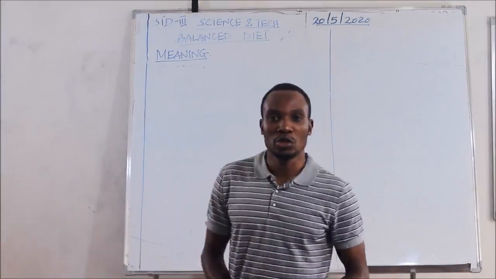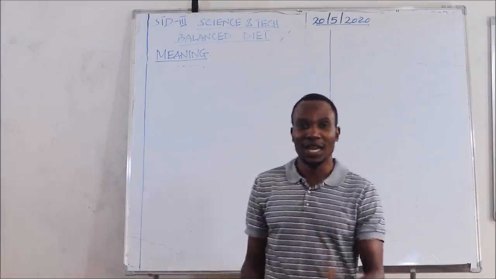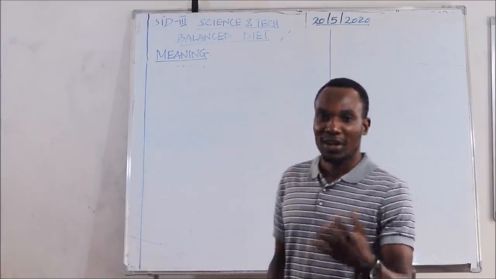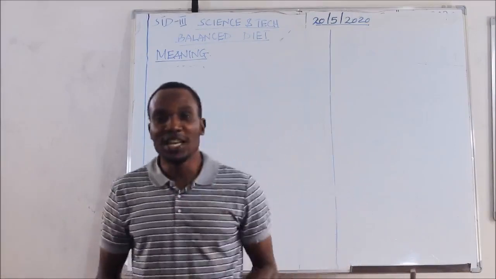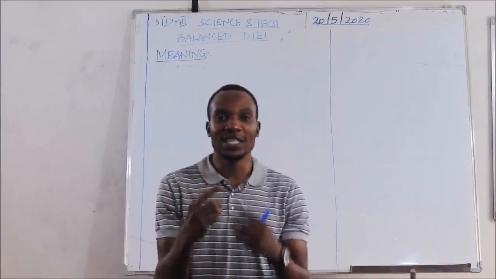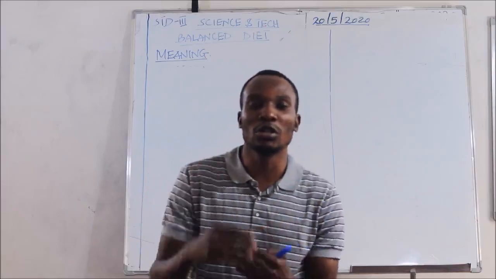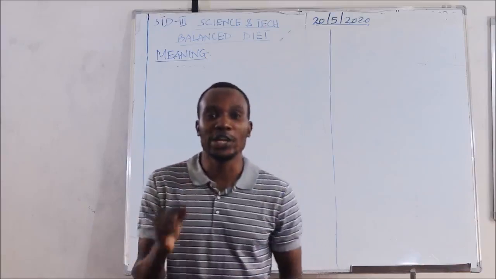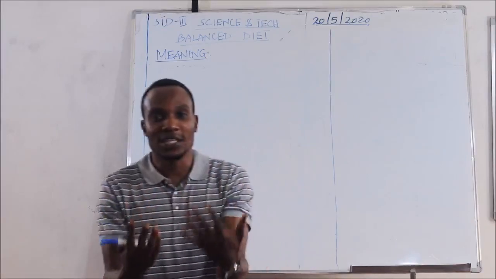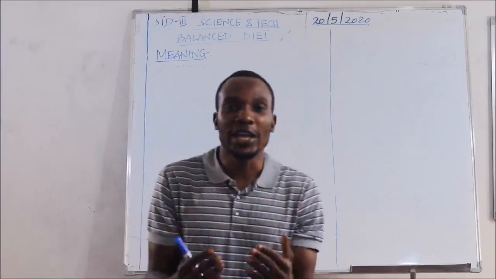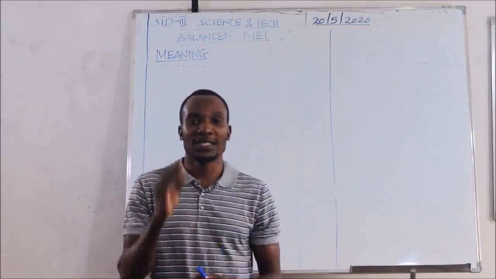We are going to talk about balanced diet. Balanced diet is what? We are going to look at a balanced diet. By meaning, we say that a balanced diet is the meal or group of food that consists of all kinds or groups of food. That is called a balanced diet.